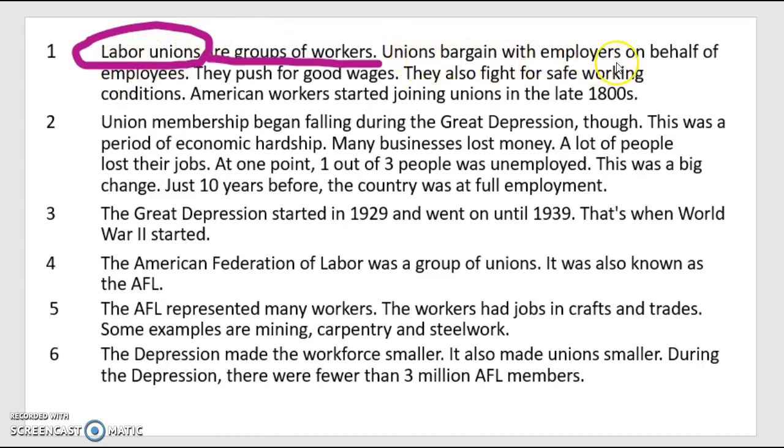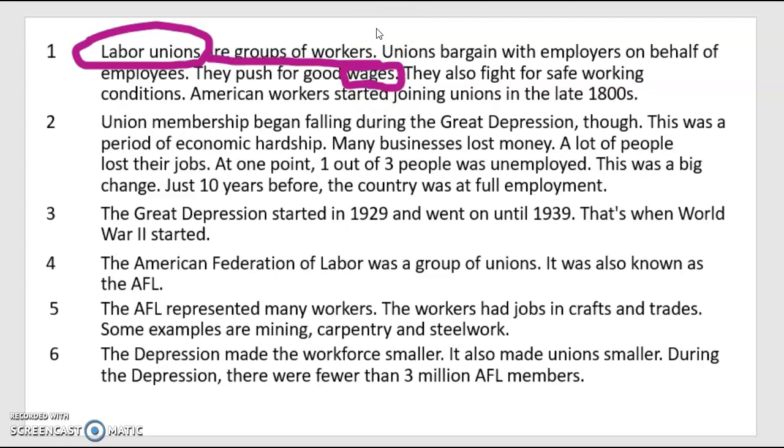Unions bargain with employers on behalf of employees. They push for good wages. They also fight for safe working conditions. American workers started joining unions in the late 1800s. Okay, so I'm starting to read some good things about unions here. I see here that unions bargain with employers on behalf of the employees. They push for good wages, and wages is a word that I'm kind of unfamiliar with. When they push for good wages, okay, so wages.